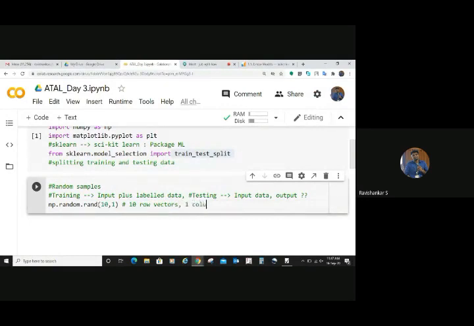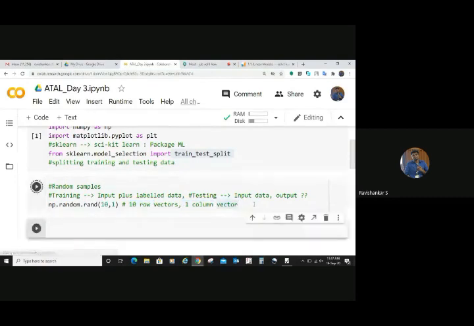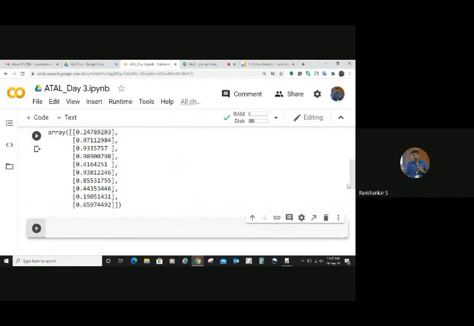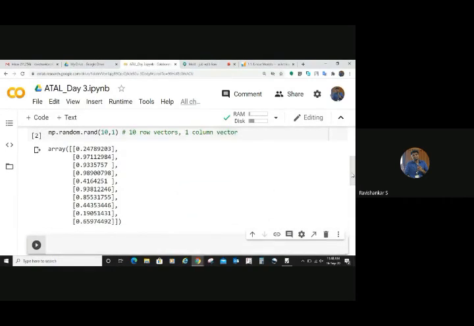What is the meaning of this? Yeah, 10 row vectors and 1 column vector. Yesterday I mentioned a vector, right? So it simply will have 10 rows and 1 column, right? Let's see how it generates that. And remember, these are random values between 0 and 1.